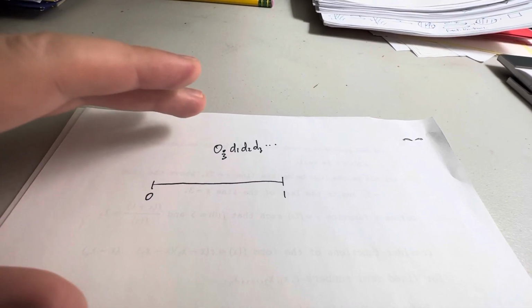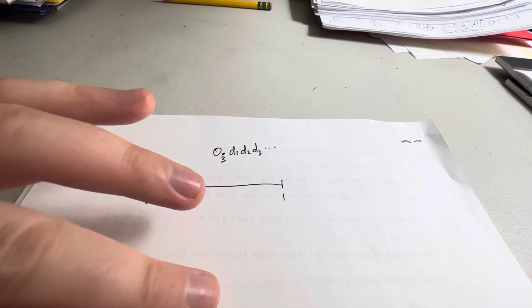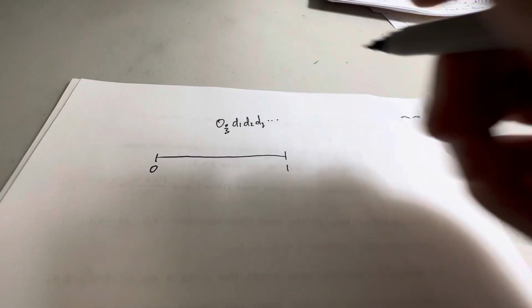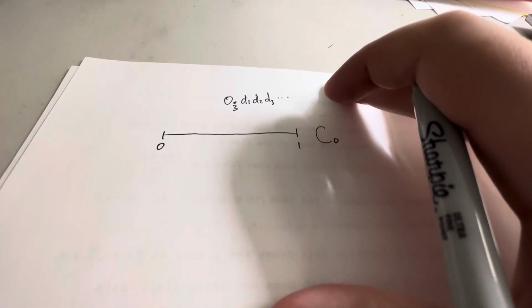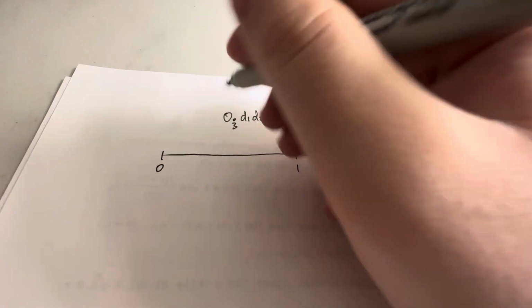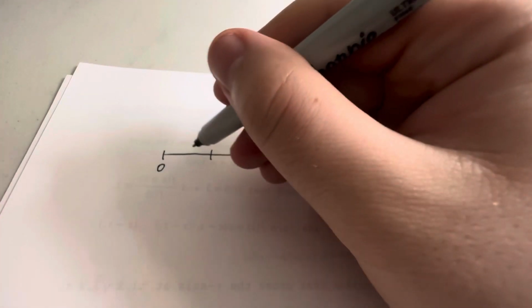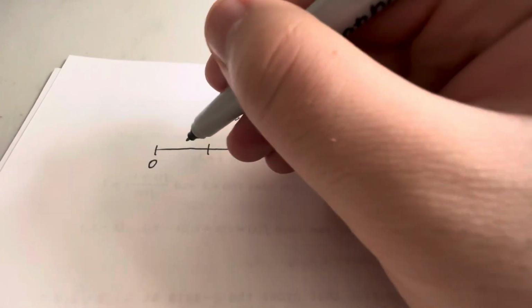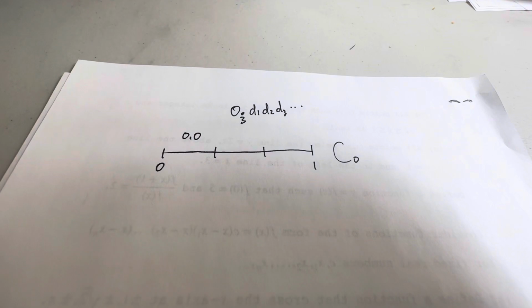So what does this set look like? We can construct it step by step. And the first step is we start with the unit interval and we can give it a name. We can call it C sub 0 for the time being. And so I divide it into thirds. And I notice that all of the points in ternary here start with 0.0.